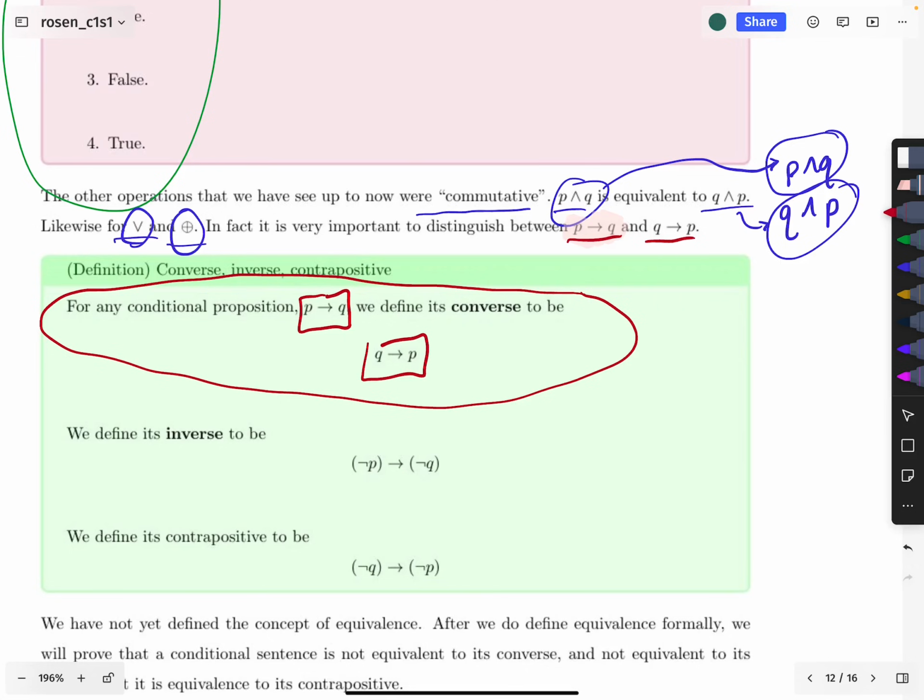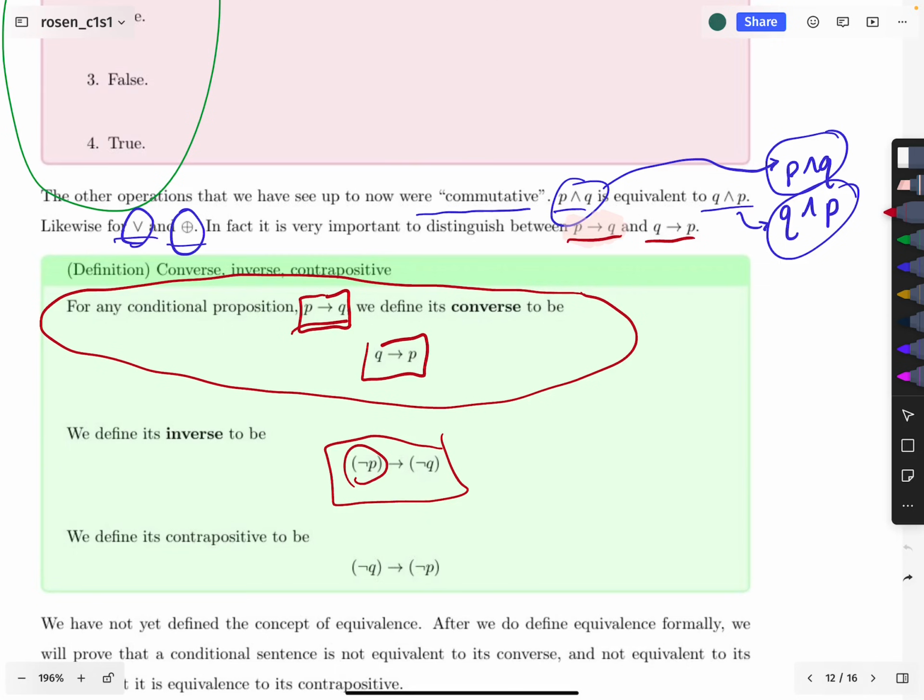Now, that's not the only way to get a related conditional proposition. There's also what we call the inverse, which comes not from flipping them around, but by negating each. And we might wonder whether, if you have a conditional, if P then Q, it is equivalent to the inverse. Is it equivalent when you negate each one?